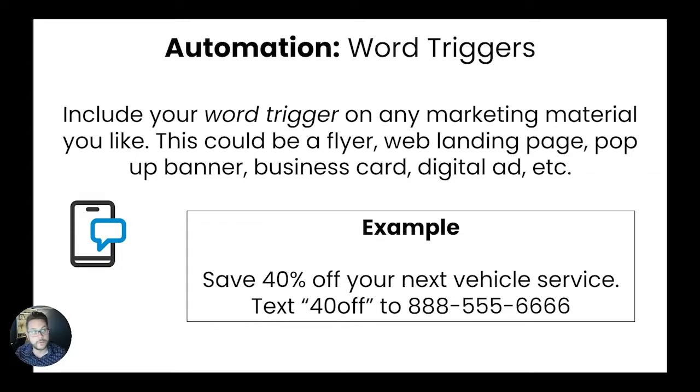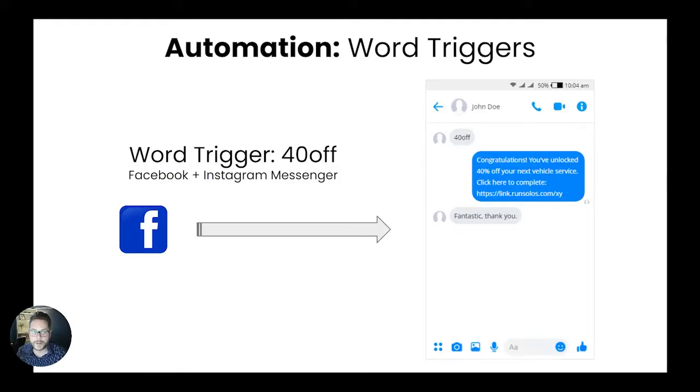And what that's going to do is it's going to hit one of our workflows that we've set up, and we're going to have Solos take action on side of that. So the expected outcome when we do have our clients on side on Facebook is they're going to send the key phrase. Key phrase is going to come through. Solos will intercept it. You can see there in blue that we have our expected reply that we've set up. Solos will send that down with a trigger link to a form to have them complete the information that we would need in order for them to receive their offer.